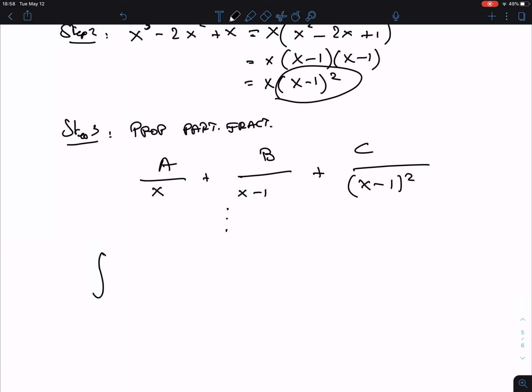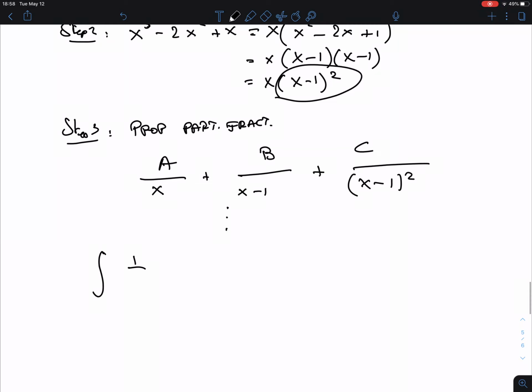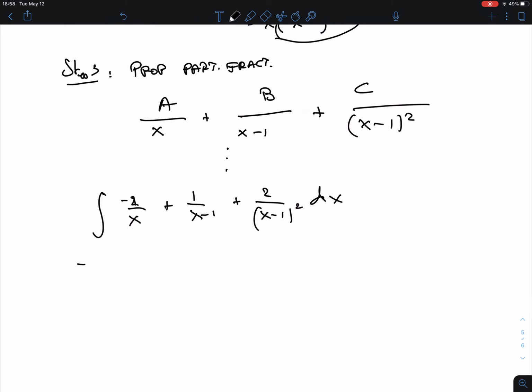If I did not make a mistake, what you should have gotten is minus 2x plus 1 over x minus 1 plus 2 over x minus 1 squared dx. And I'm just writing this down here, this part, because sometimes people make a mistake with it. The first one is just an ln x, and the second one is also an ln, but not the third one. There is a denominator, but denominators don't just mean ln.